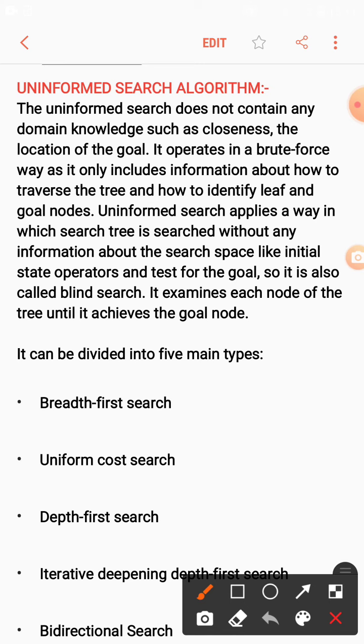Uninformed search applies a way in which the search tree is searched without any information about the search space, like the initial state, operators and the test for goal. That is a very important point.